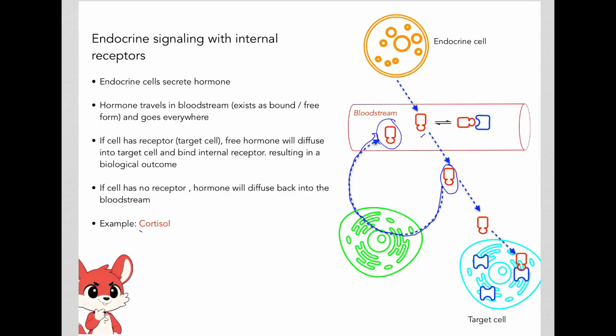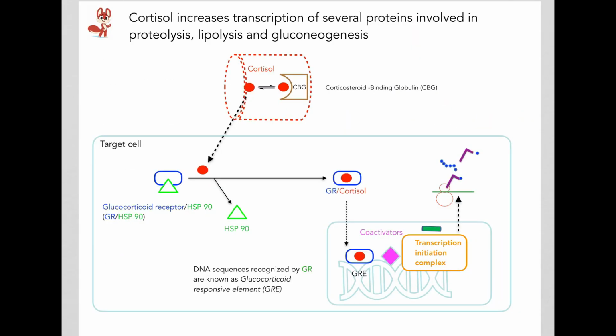Let's look at an example of this, and we'll use cortisol. We discussed the role of cortisol in regulating metabolism during starvation. Cortisol is secreted by the endocrine gland called the adrenal cortex. This cortisol is a steroid, not very water soluble, so only a small amount is water soluble. This is the free form. Most of it is bound to a protein called corticosteroid binding globulin, or CBG.